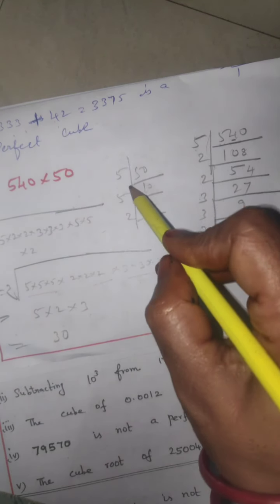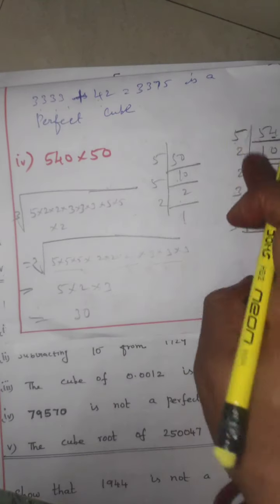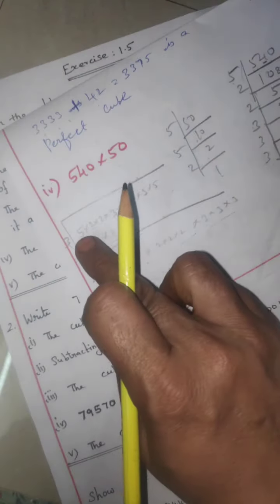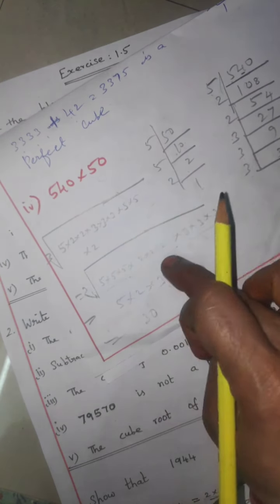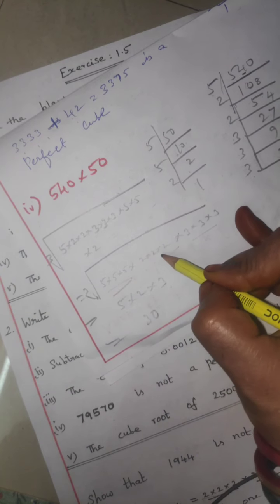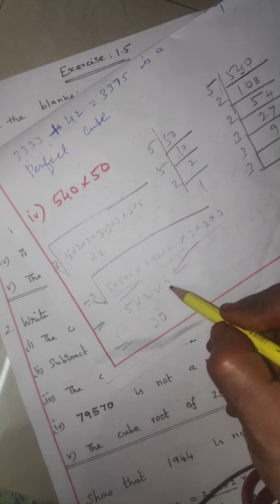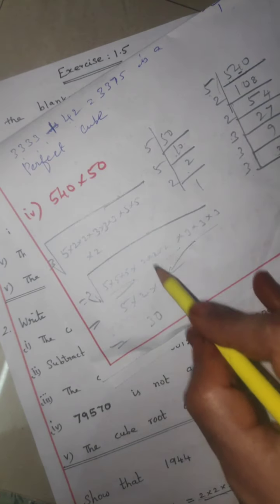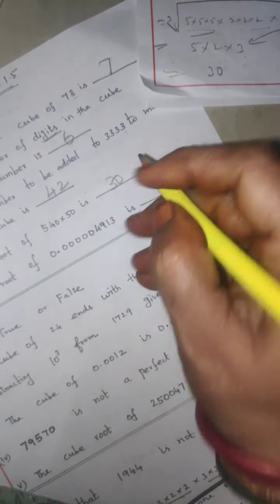Next, for 50 you write 5 1 5 is 5, 5 2 are 10, 1 2 is 2. So write all these factors continuously here. Next, for the cube root, write 5 on one side, next 2, next 3. This 5 from 1 5, this 2 from 1 2, this 3 from 1 3. 5 2 are 10, 10 3 are 30. So what is the perfect cube number there? 30 is the answer. Write it here: 30.